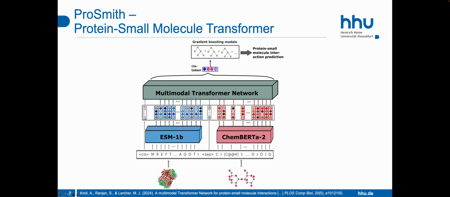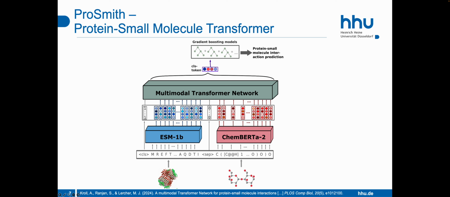These tokens can be mapped to the same embedding space with the same dimension using linear layers. Since we then have embeddings of same dimension, we can use the amino acid tokens and the small molecule tokens as the input of a transformer network encoder. The attention mechanism of this transformer network now allows to look at the small molecule while extracting protein information, and vice versa to look at the protein while extracting small molecule information.